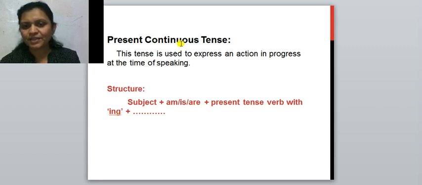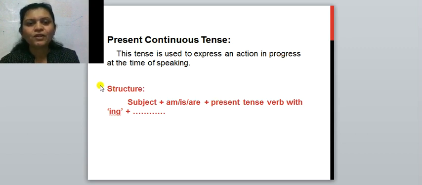In continuous tense, we add ing to the present tense verb. For example, I am reading, I am writing, right? We are watching, we are playing. Are you getting me? This ing verb means the action in progress.